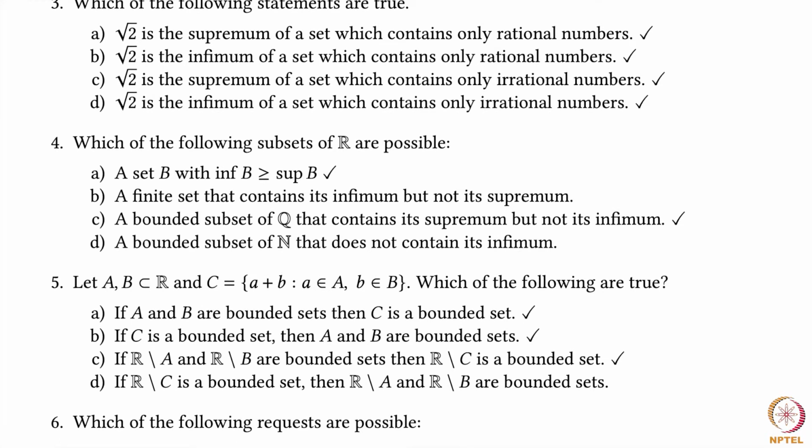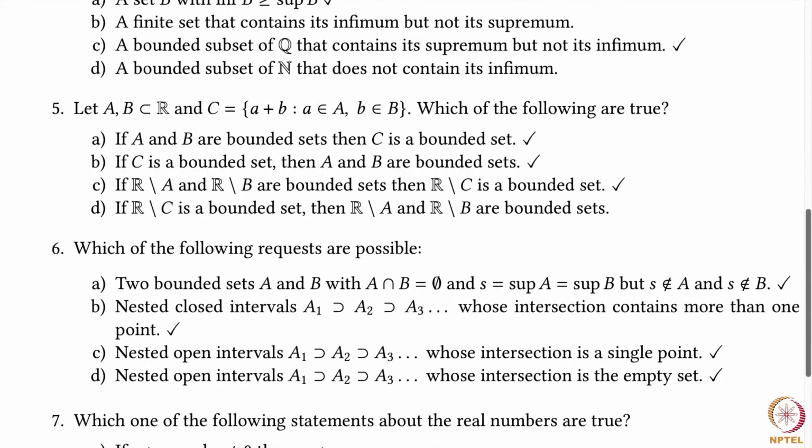Argue in a similar way to the argument I just highlighted, using the hint I gave for B. If R minus C is a bounded set, then R minus A and R minus B are bounded sets. This is not true. What can happen is one of R minus A or R minus B can be bounded and the other unbounded, and it can turn out that R minus C is a bounded set. That can happen. Please think about how to show that rigorously.